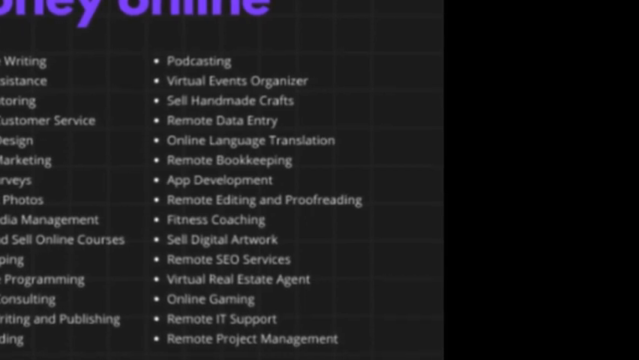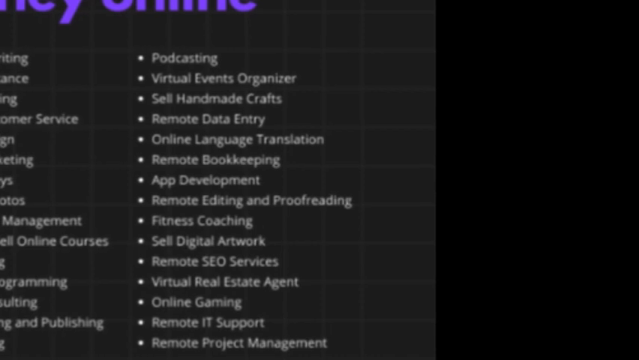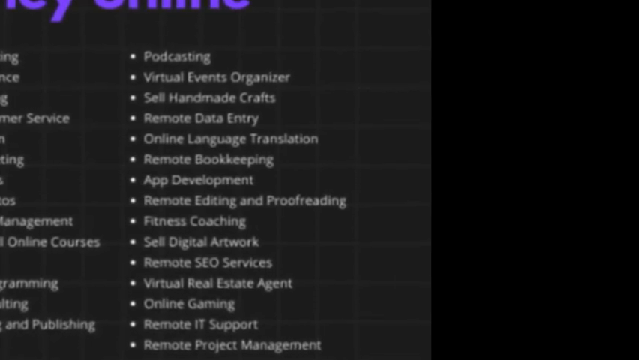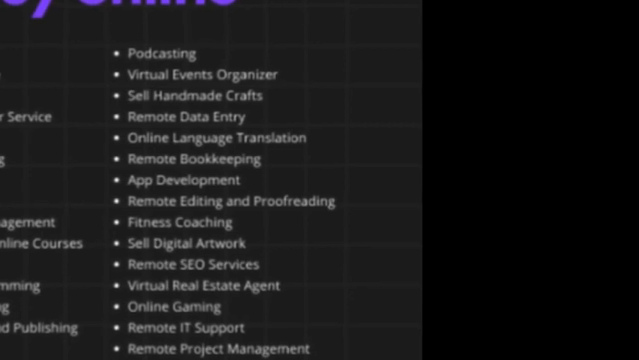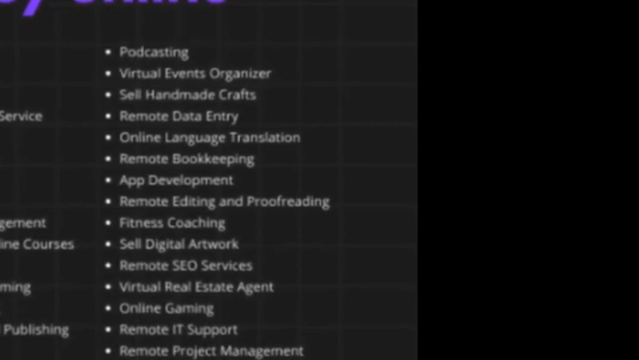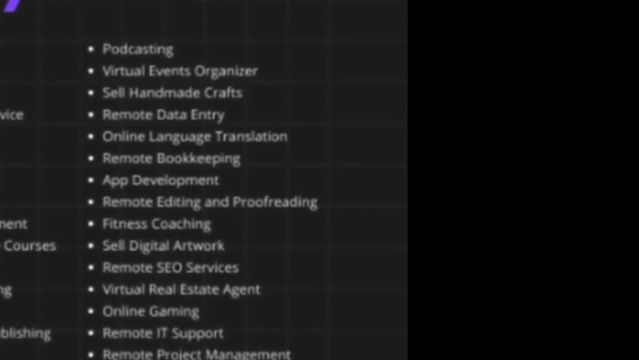Create and sell online courses: share your expertise on platforms like Udemy or Teachable. Dropshipping: set up an online store and sell products without dealing with inventory or shipping. Freelance programming: offer your programming skills on platforms like Toptal or Codementor.